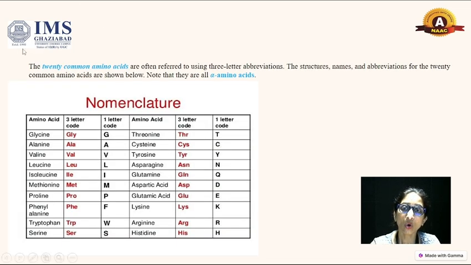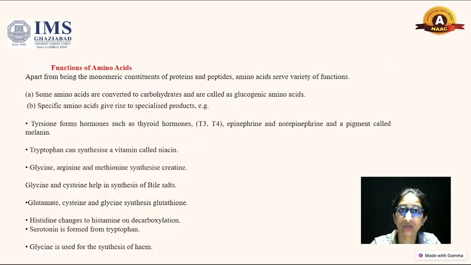All these 20 amino acids can be referred to with a 3-letter abbreviation, and also categorized with a 1-letter code. For example, glycine has the 3-letter code GLY and the 1-letter code G. Alanine is ALA and the 1-letter code is A. Valine is VAL, and the 1-letter code is V. So you can refer to all these amino acids with the 3-letter abbreviation or the 1-letter code. Today we discussed the structure of amino acids.